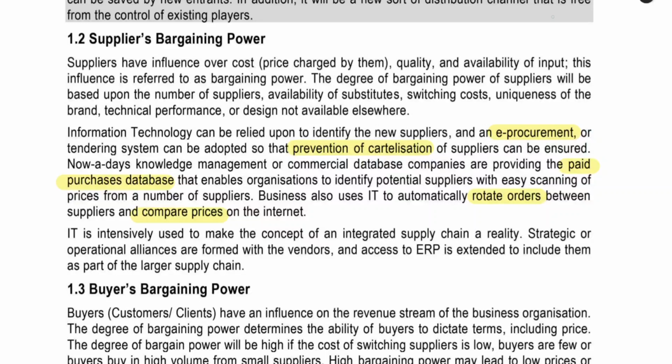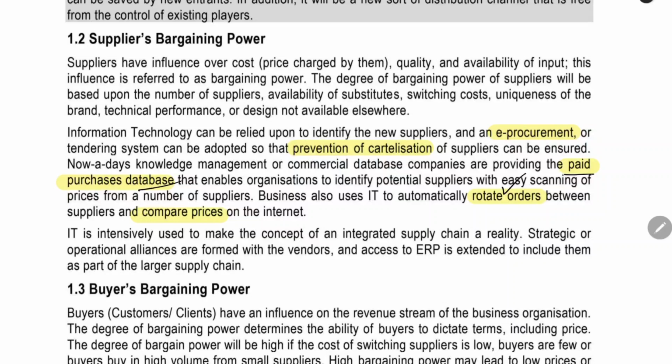In this manner, you need not reach the supplier in a physical manner. This will prevent the cartelization of the supplier. If you do this on a regular manner, there will be no cartel of supplier affecting you. You can buy from the best source at a best price. You can buy paid purchaser database. Purchase database is a database which will be containing the details of the supplier. You can select the supplier from the database also.